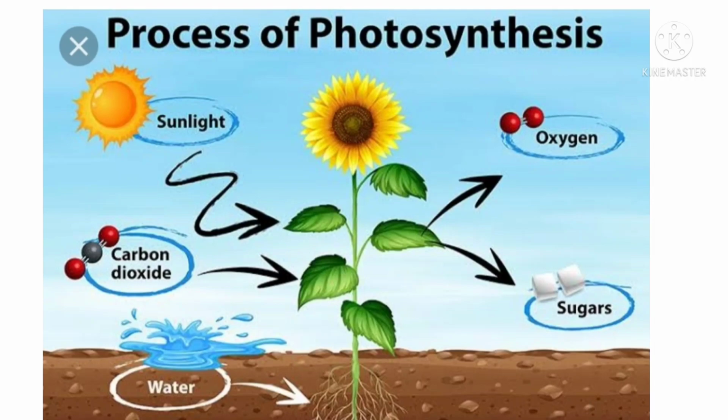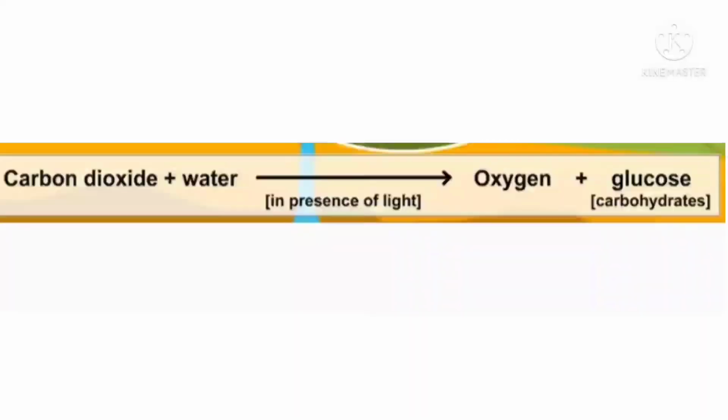So, this process can be represented by an equation. Here, glucose formed in photosynthesis is converted and stored in the form of starch. Next, glucose. Glucose is a simple form of carbohydrate. Next, starch. Starch is a complex form of carbohydrate.